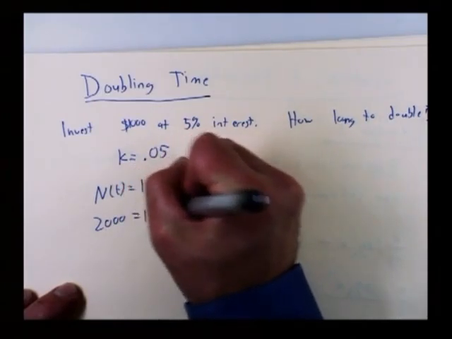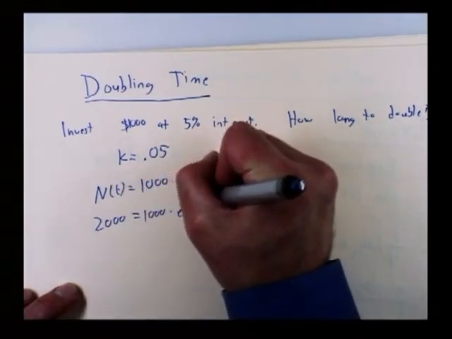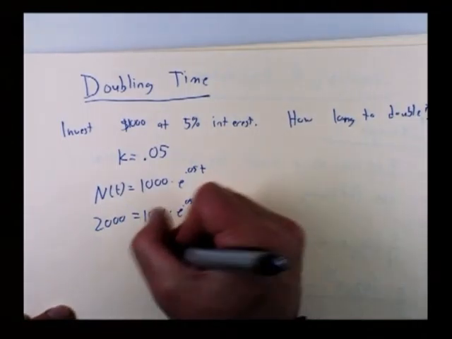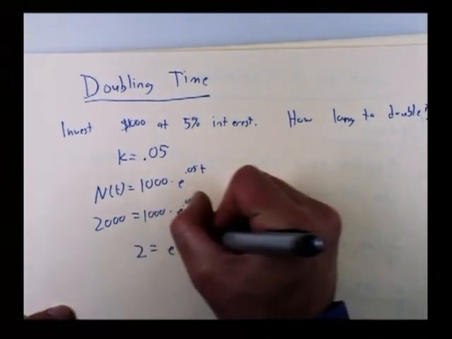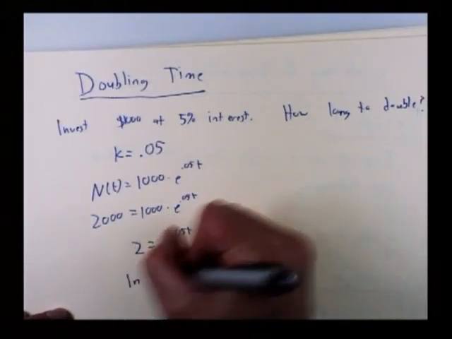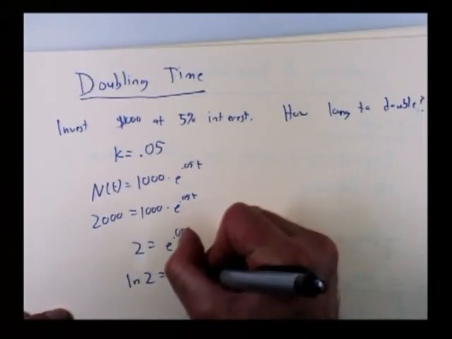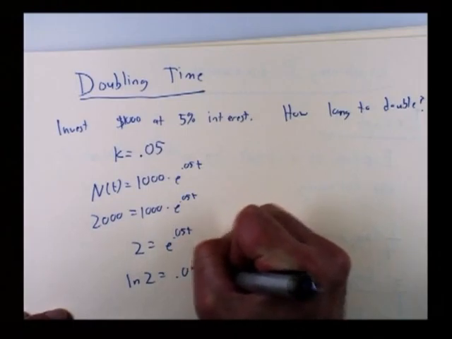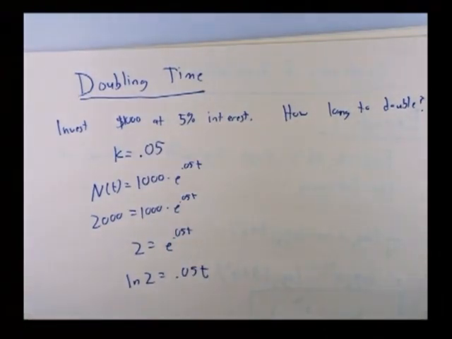When will it equal $2,000? 2,000 is 1,000 times e to the 0.05t. If I divide, I get 2 is e to the 0.05t. Now take the natural log of both sides. The natural log of 2 is 0.05t. Did you catch that step? Remember, natural logs get rid of e, so the log of e to the 0.05t is just 0.05t.